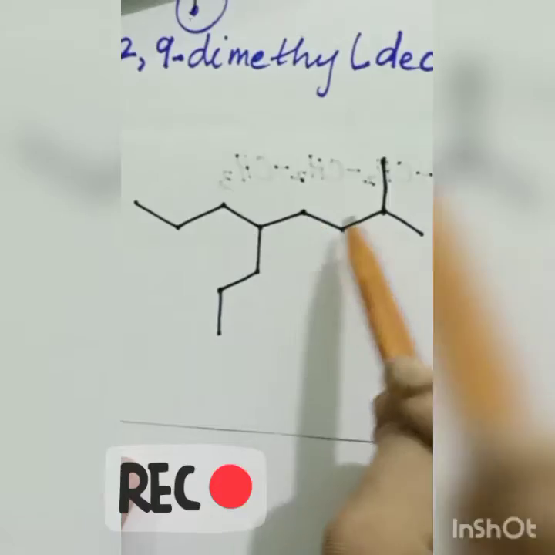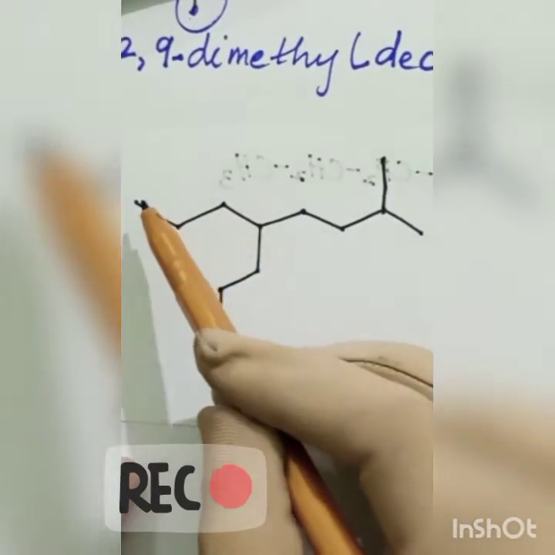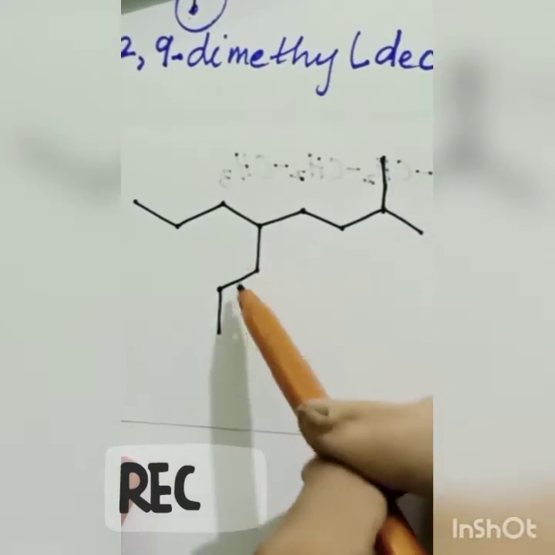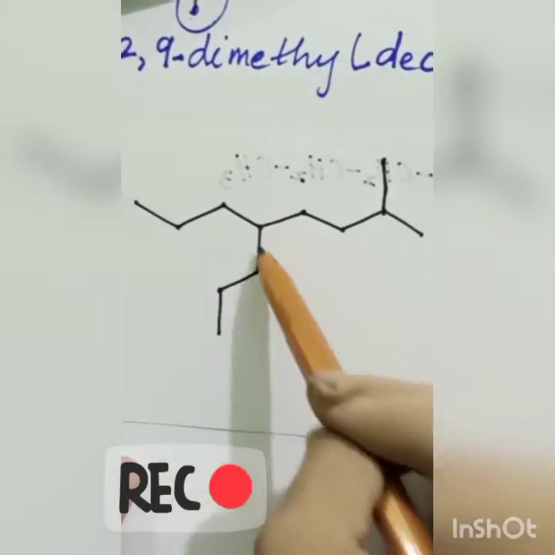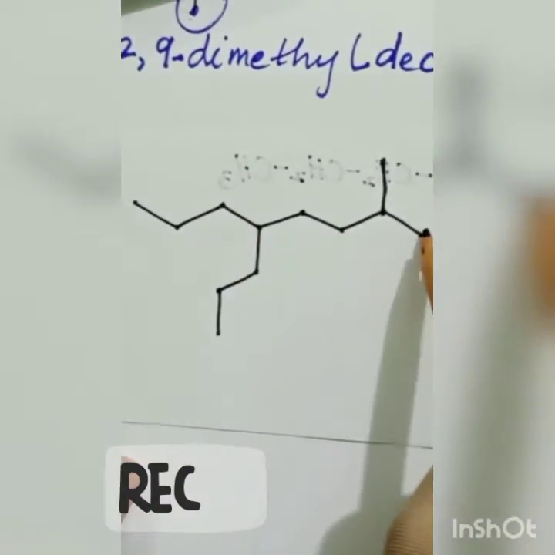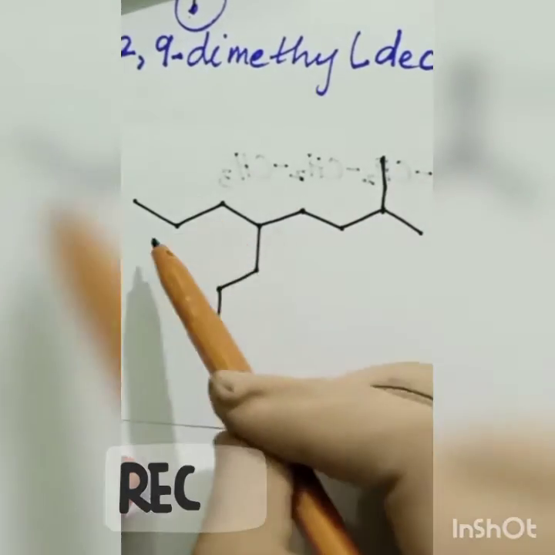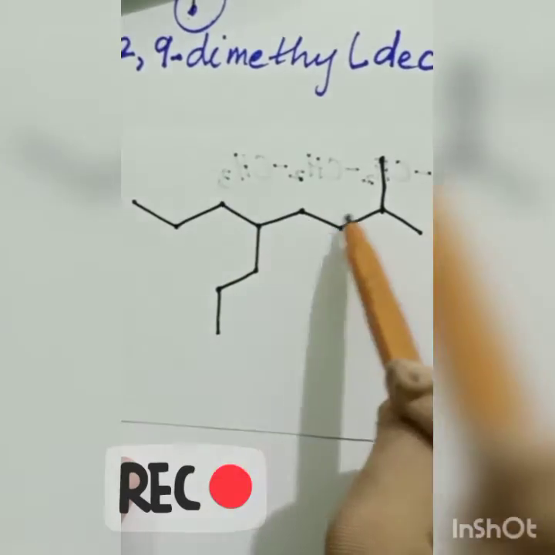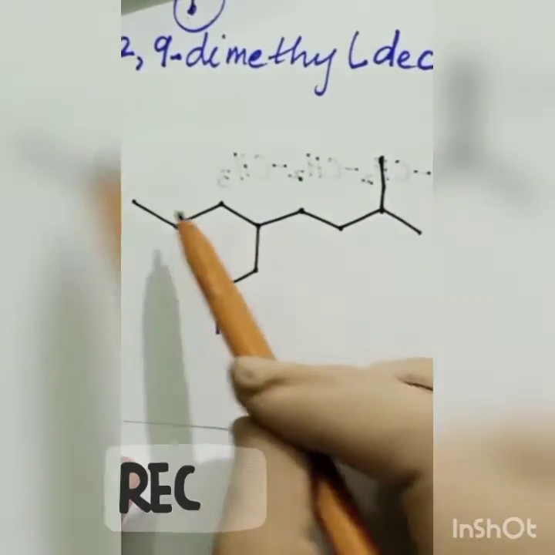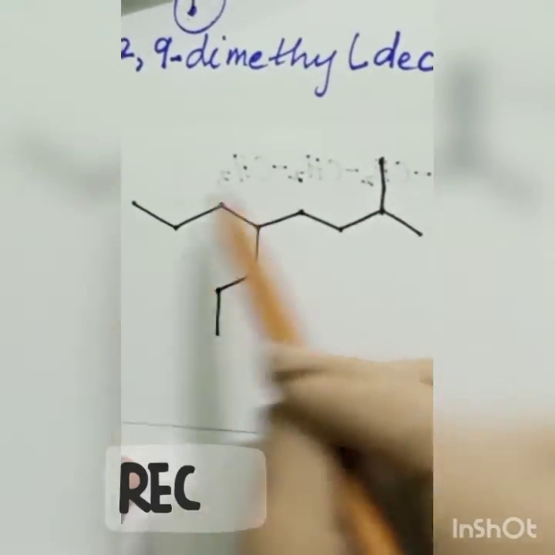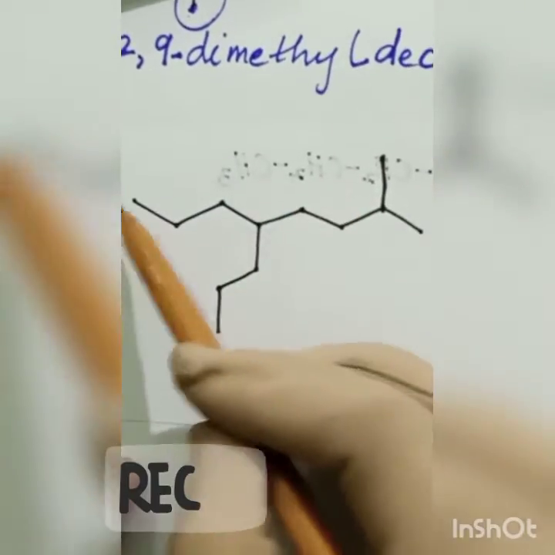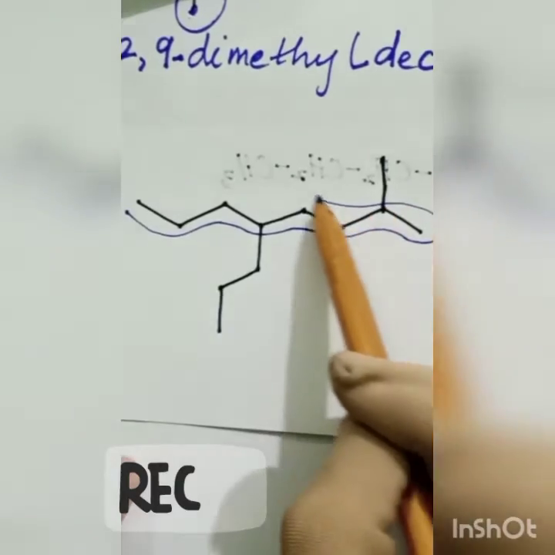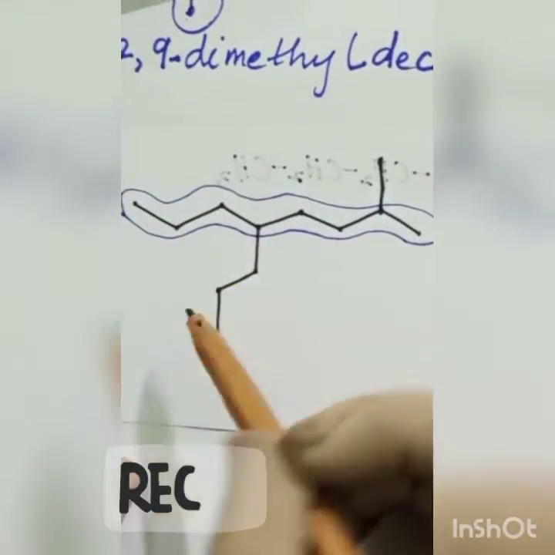If I select this chain, which is the simple one, 1 2 3 4 5 6 7 8, it will have 8, so I will cancel the previous option in my mind. If I select this portion, I will have 1 2 3 4 5 6, 1 2 3 4 5 6 7 8, so I can select this or this, any one of these, because both will have 8 carbon atoms. So I will select the simplest one, this one, as my longest chain.